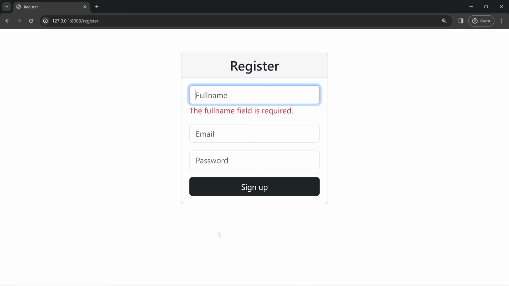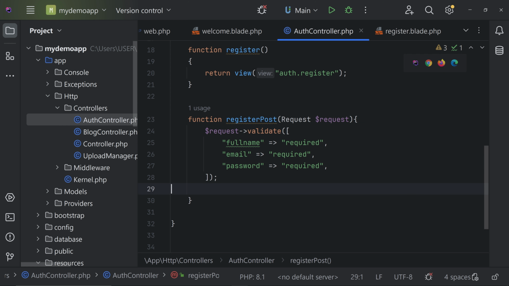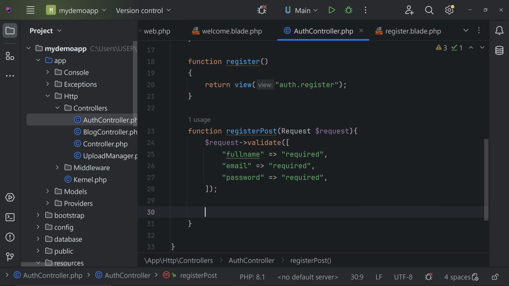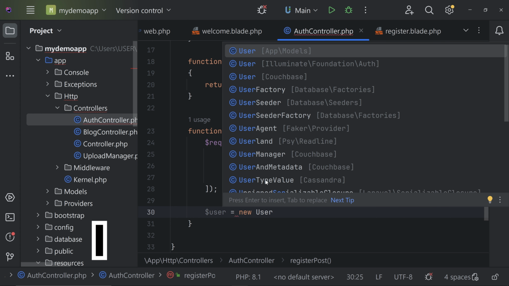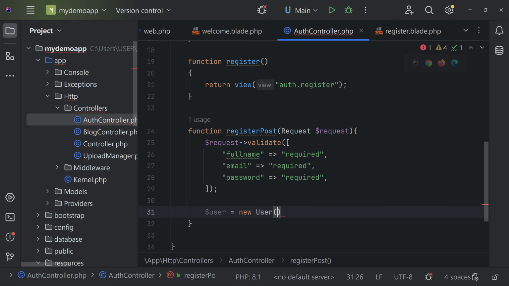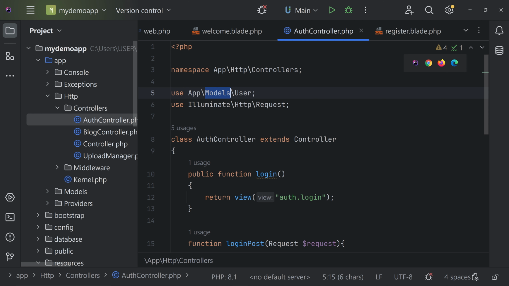So let's go back, go to the controller, and here inside this function, we have to insert the data. For that, you can create $user equal to new User. So we are calling the user model, that is from app/Models. Use the User, give a colon, semicolon here, and if you go to the top, you can see the use statement added, App\Models\User. So that is a default model that comes with every Laravel project you create.